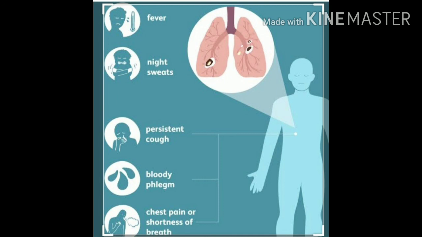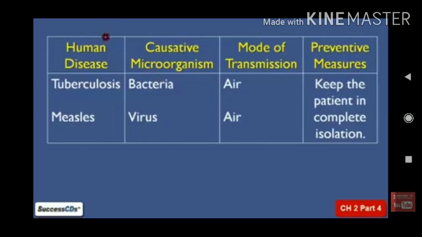Next, let us see the prevention of TB. We can take personal care. When somebody sneezes or coughs, you keep a handkerchief across your nose and mouth. A person who is suffering from TB should also take care not to spread the disease. So he should have a handkerchief to cover the mouth and nose when sneezing and coughing.